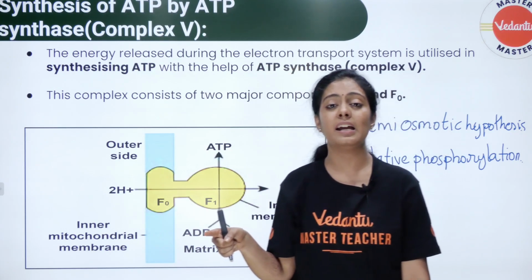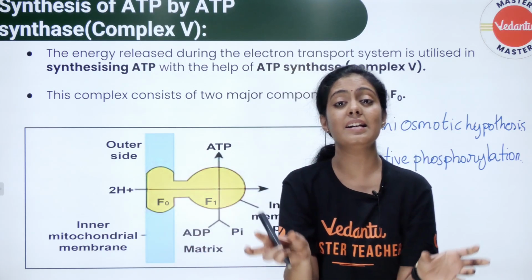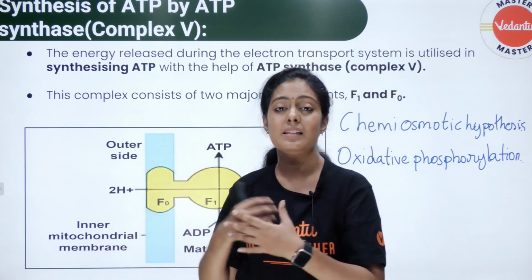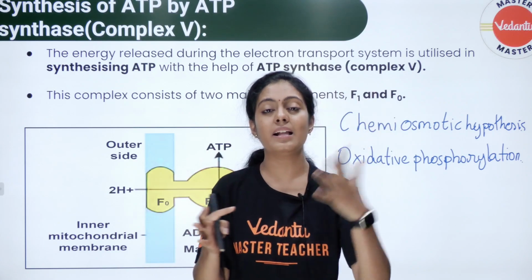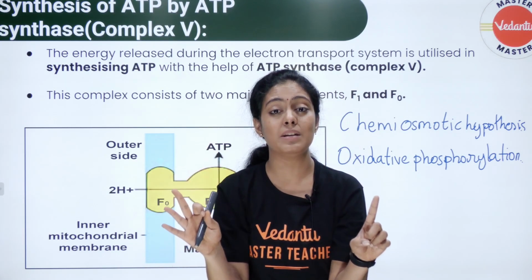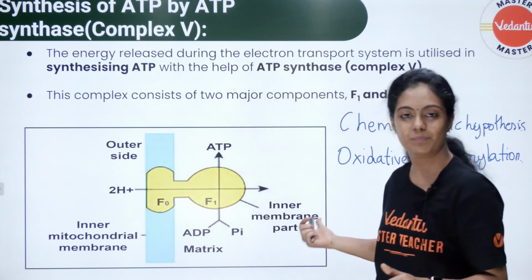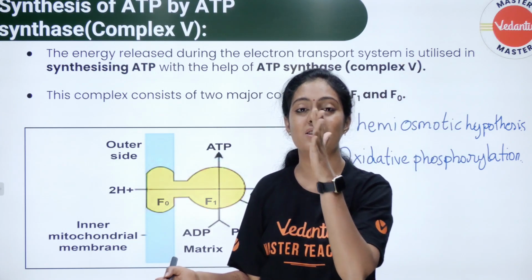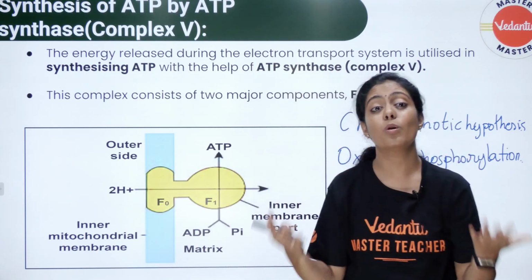Electron transport chainல என்ன ஆகுது? NADH FADH oxidize ஆகுது. அது oxidize ஆகுறதுனால தான் என்னோட ATP synthesize ஆகுது.